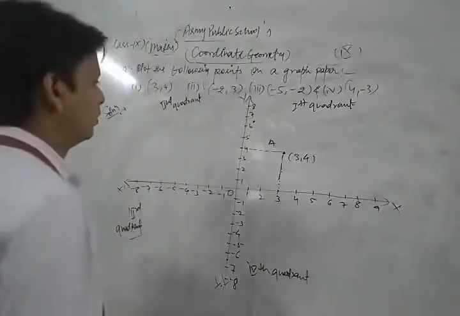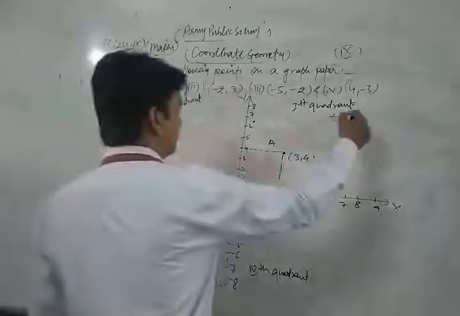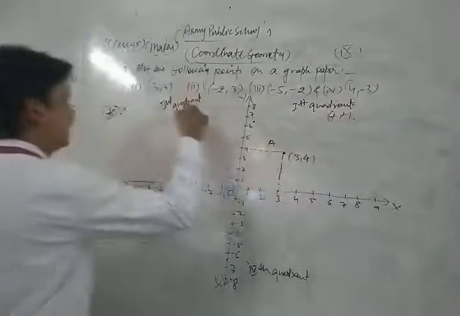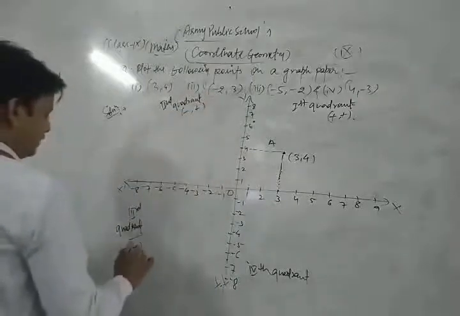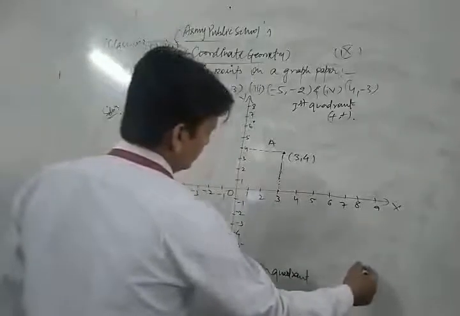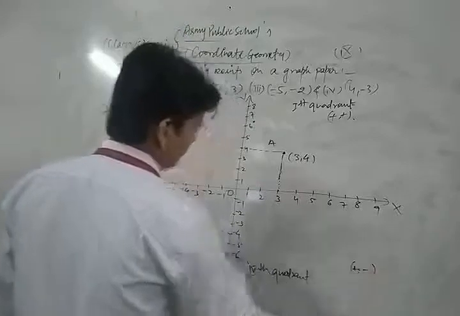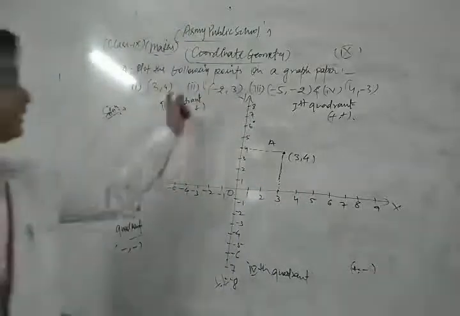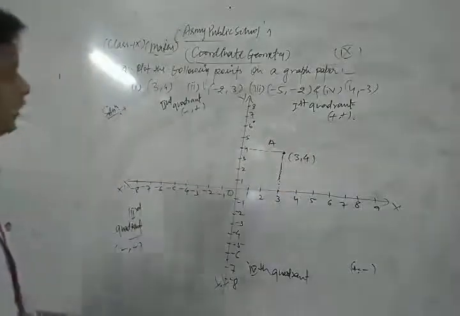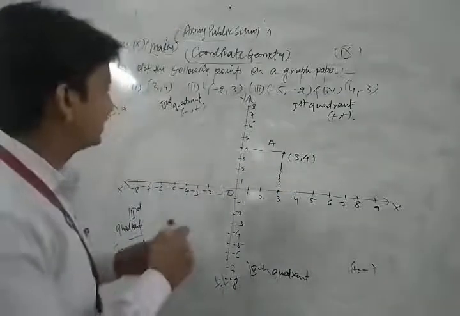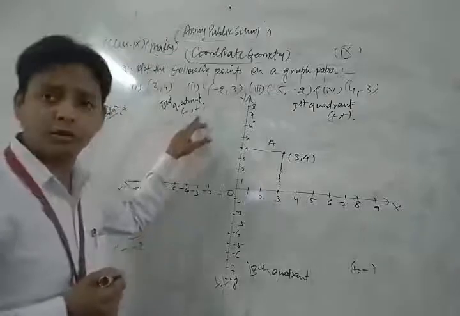Both the abscissa and ordinate are positive in the first quadrant. Here abscissa is negative but ordinate positive. Here both negative, and here plus minus. Okay, now let's see. So plus plus here, so that lies in the first quadrant. Now the second point, (-2, 3): abscissa negative and ordinate positive, in the second quadrant.